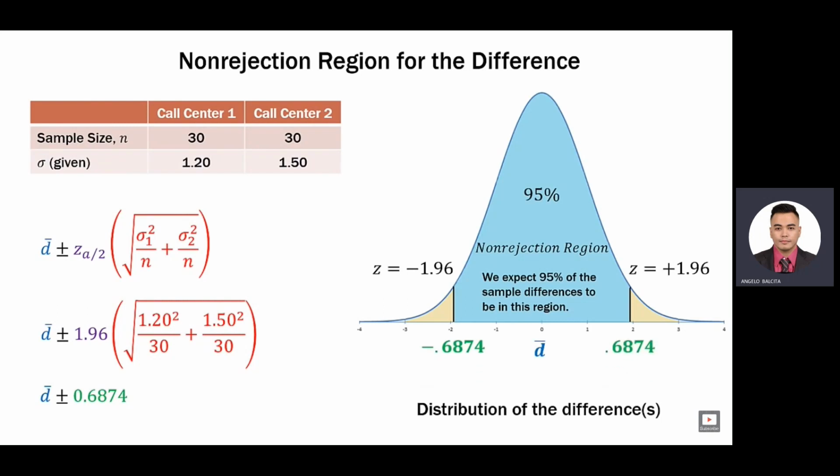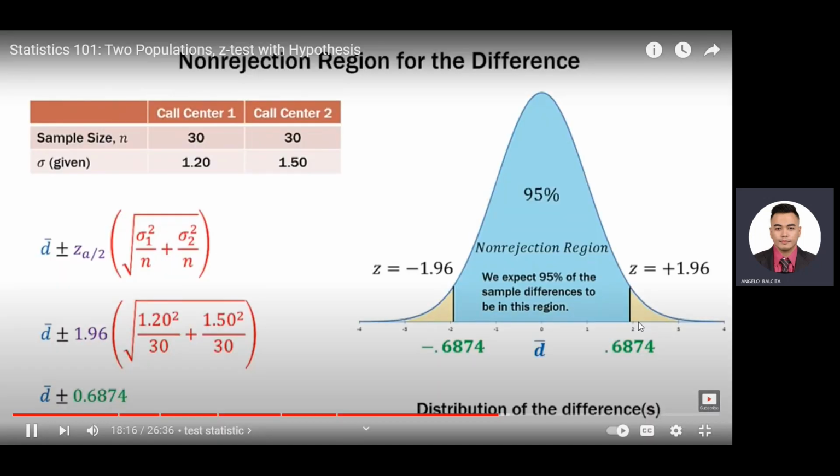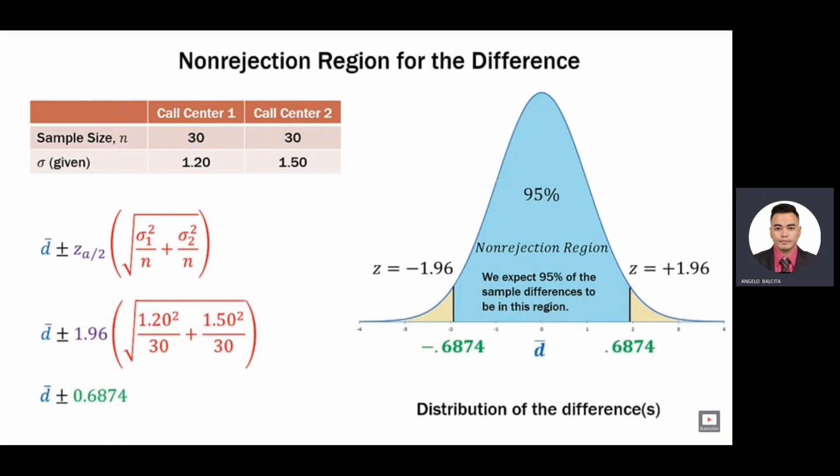Now we have our interval estimate. We calculated that down here in the lower left. So it's plus or minus 0.6874 minutes. So whatever our difference is, assuming a sample size of 30 for each call center and the same population standard deviation, which we would assume since it is the population standard deviation, the interval estimate around the difference will be plus or minus 0.6874 minutes.